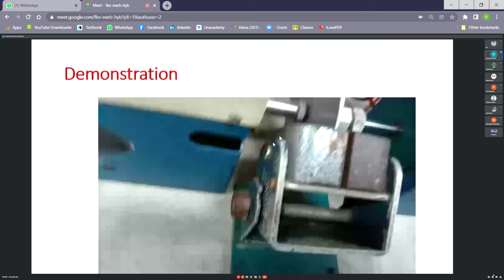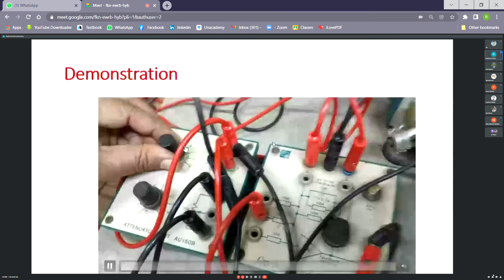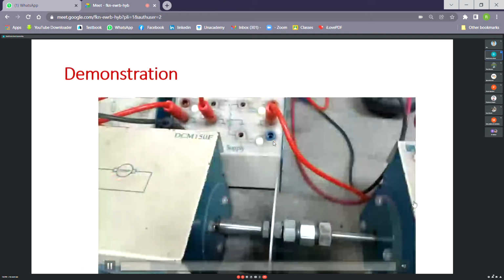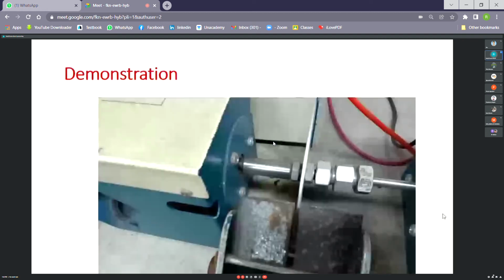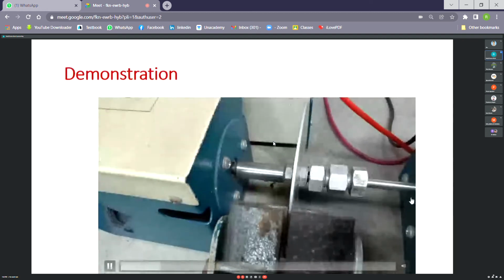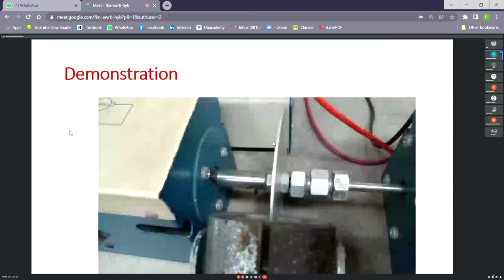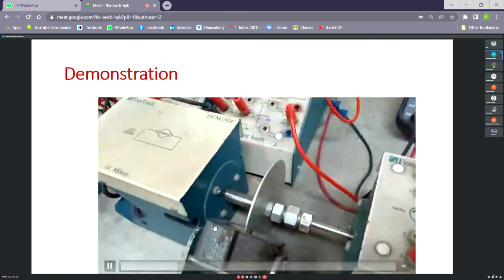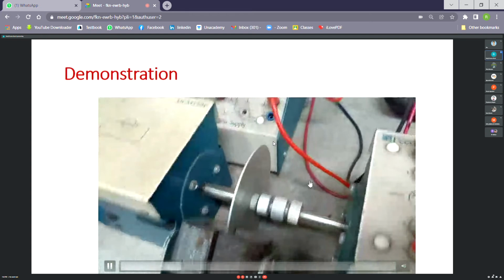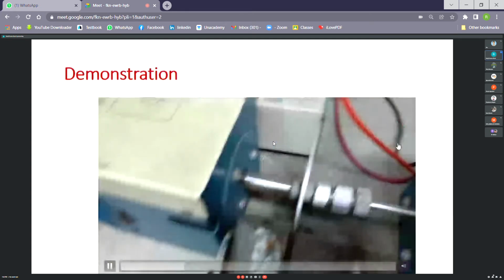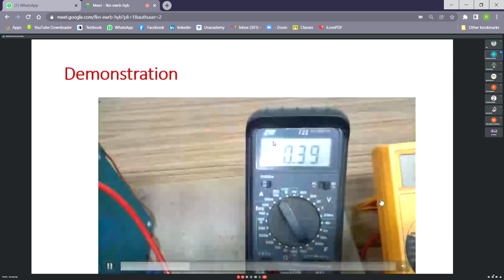Now it is at brake position 5. We are changing the input voltage and watching the armature current. It has not started yet, so the armature current was very small. Now it will start as we increase the voltage. This is the input voltage given. If you increase the voltage a bit more, yes, now it is 0.4 volt, so the armature current also goes up, 0.39 ampere.